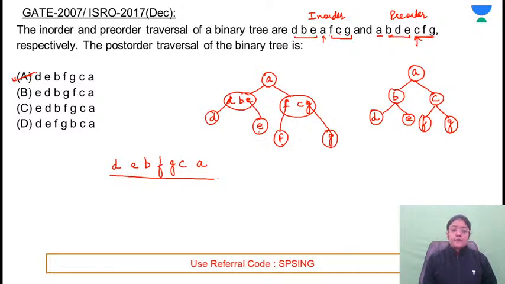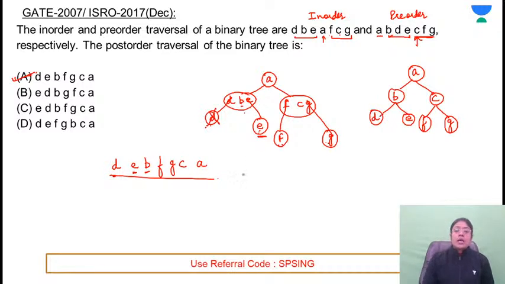So among these 4 leaf nodes, which one is the leftmost? It's D. So first of all, we have taken the D. Then 3 leaf nodes are there. Leftmost is E. So next is E. Then B will be the leaf node. B, F, G. B is the leftmost leaf node. We have taken B. So this is how we got this sequence.